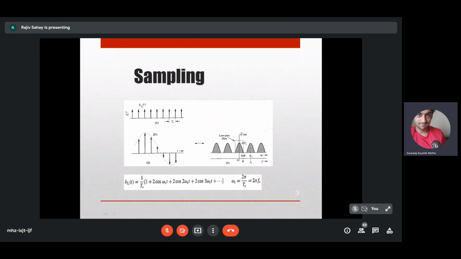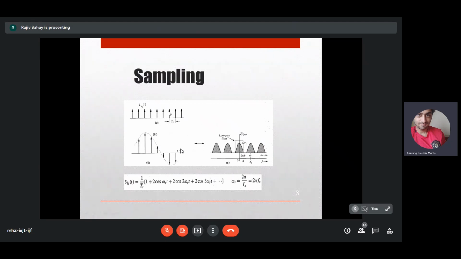So this is the comb function. So this is the Dirac delta impulse stream. We are talking about continuous time. So this is the Dirac delta impulse stream. So here you have delta subscript Ts of t. Okay.